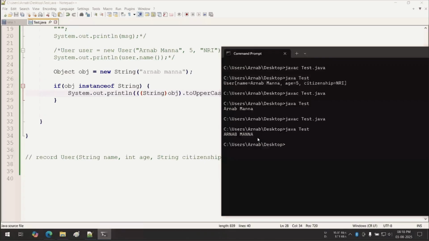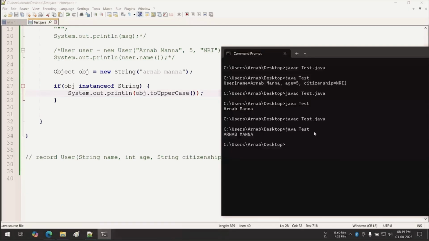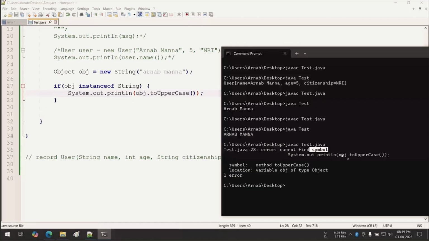Now this typecasting is very essential. If it is not there, then we will get a compilation error. Cannot find symbol, because obj is a reference of Object, so the toUpperCase method is not present. That's why we have to convert this into the String type.